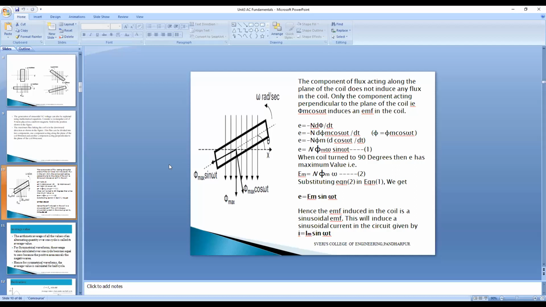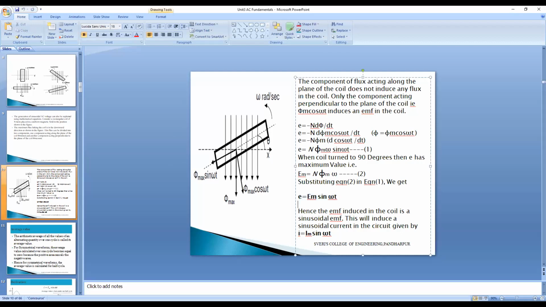So generation of AC voltage: the formula for the EMF induced in a single conductor coil is E equal to Em sin omega t. And similarly the current, because of this induced EMF, the current flowing here is I equal to Im sin omega t. And we can also write the total voltage of the AC voltage as small v equal to, that one also we can write down here.